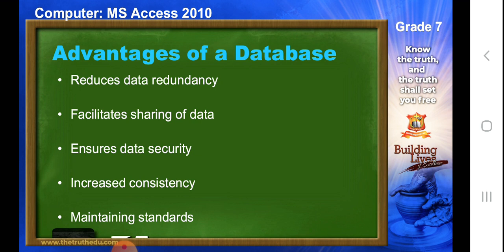If I give them edit access, then whatever changes they make, all the files at different geographical locations will get changed, as well as the one which is there in my administrator rights. So this ensures data security. Now, reduced updates on errors and increased consistency. First, let's try to understand data inconsistency.